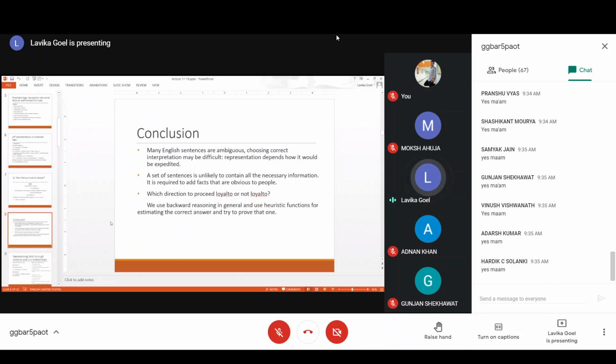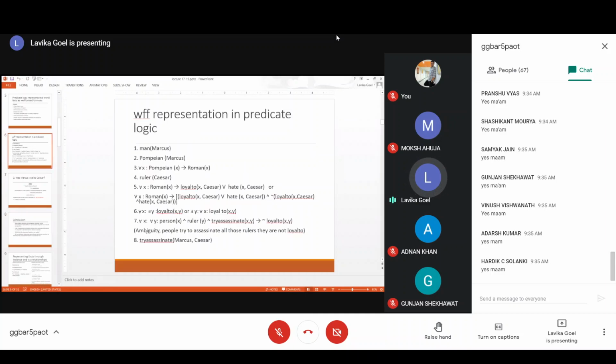So, basically, you conclude. There are two conclusions over here: that many English sentences are ambiguous, so choosing the correct interpretation may be difficult. Representation depends upon how you interpret it. That is why in this representation of predicate logic, I have told you that in the fifth sentence you can have two representations, in the sixth one also two representations, and in the seventh one also two representations. Each sentence can be interpreted differently by different people. So that is the conclusion, that there is an ambiguity in sentences, because of which your interpretations could change.